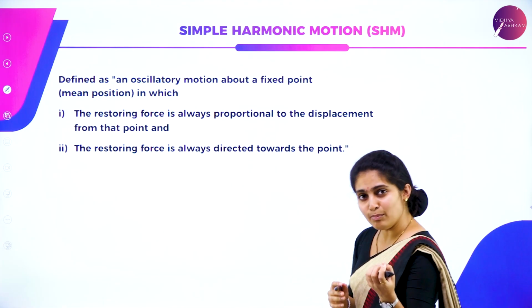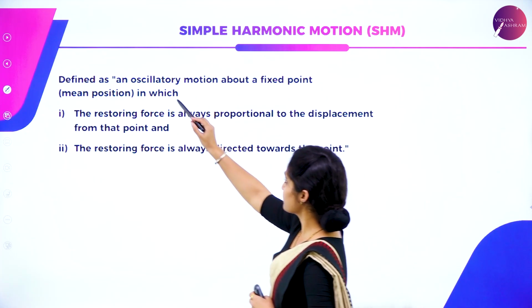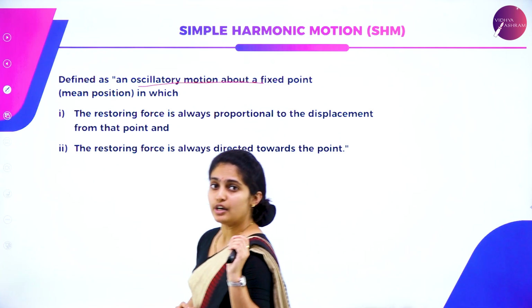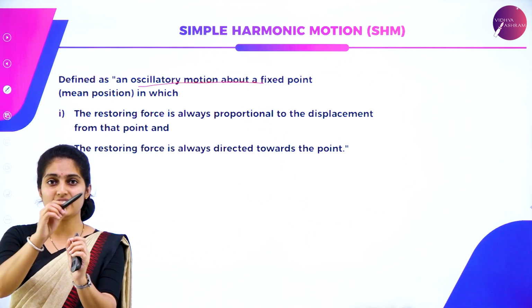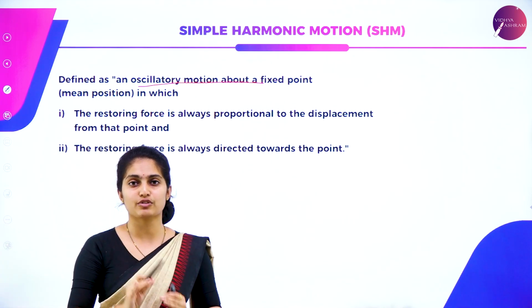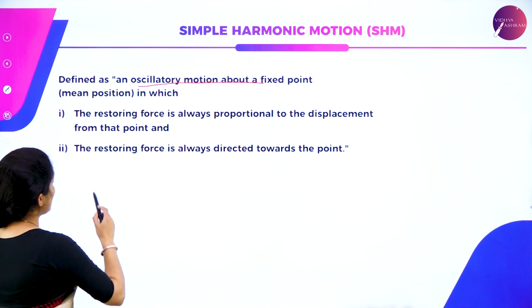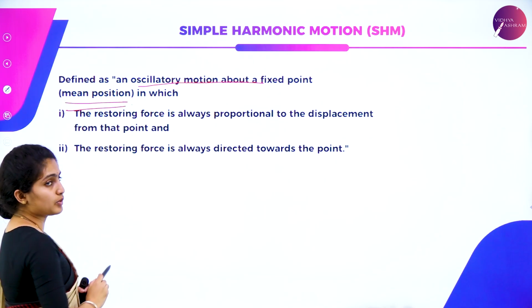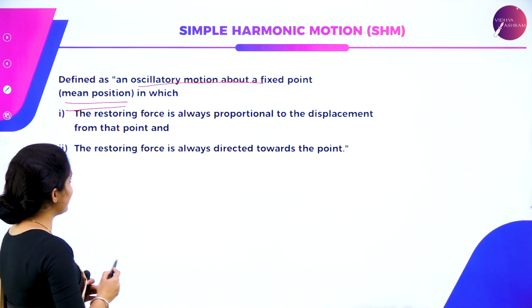And what is simple harmonic motion? It is defined as oscillatory motion about a fixed point. The fixed point is there and oscillatory motion is this. Such a kind of motion is called simple harmonic, and the fixed point is nothing but the mean position. So there are some criteria for this.